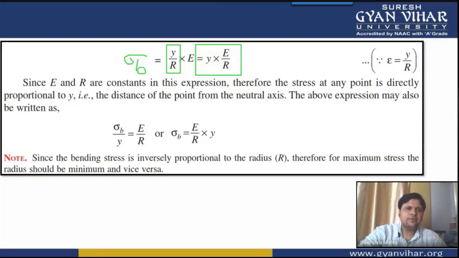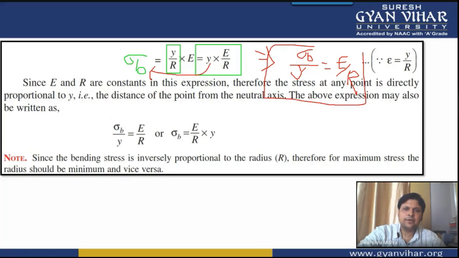So by this we can write that sigma b divided by, take Y into the denominator of LHS, so sigma b by Y is equal to capital E by R. This is the relation which we are getting.